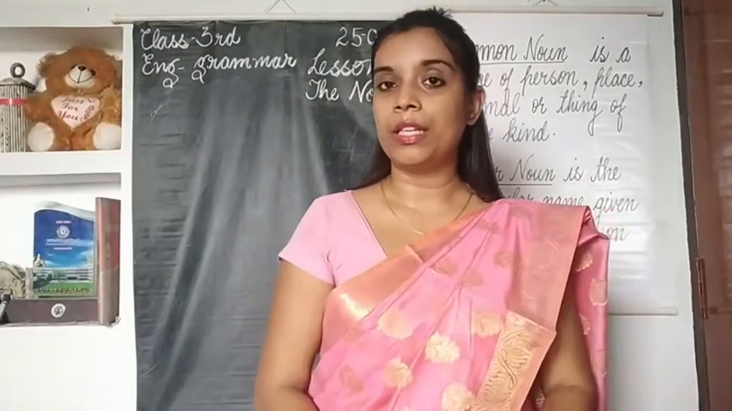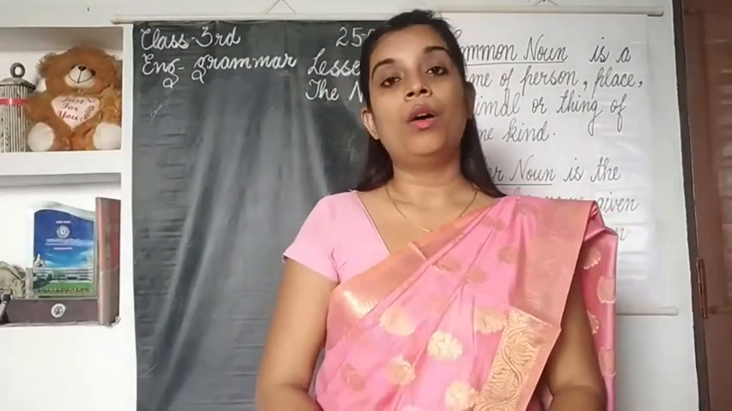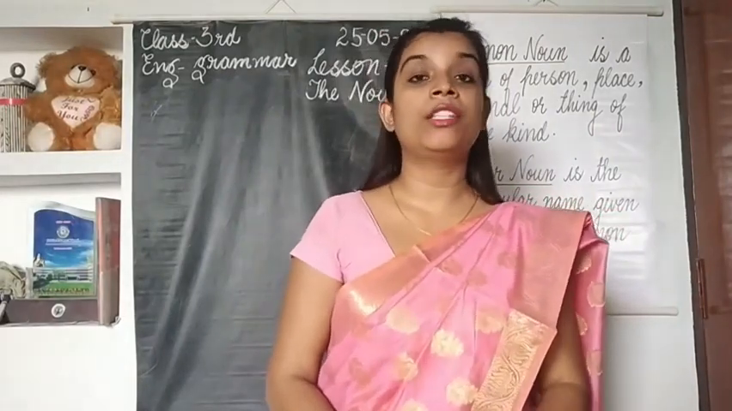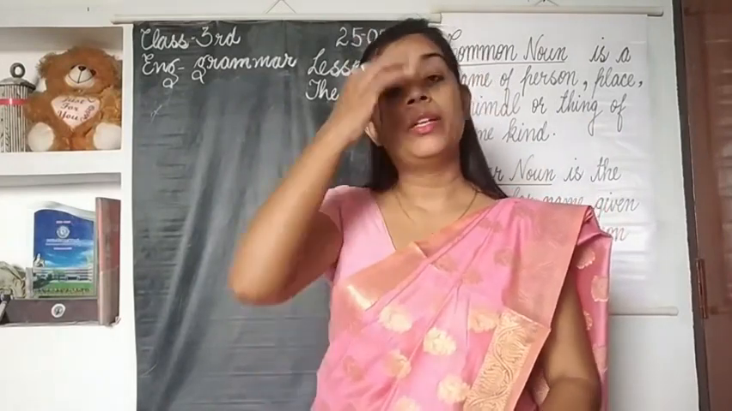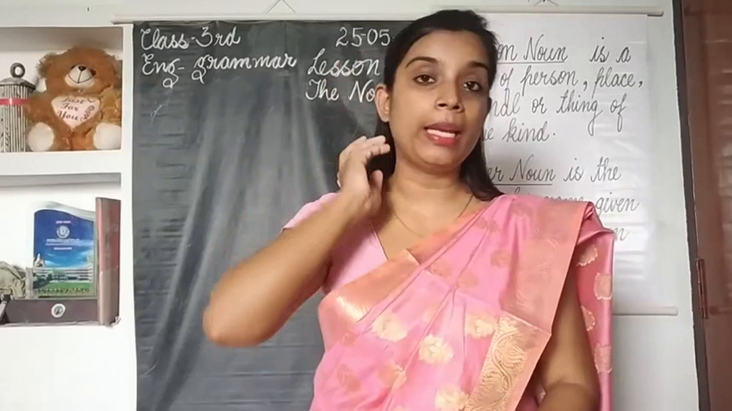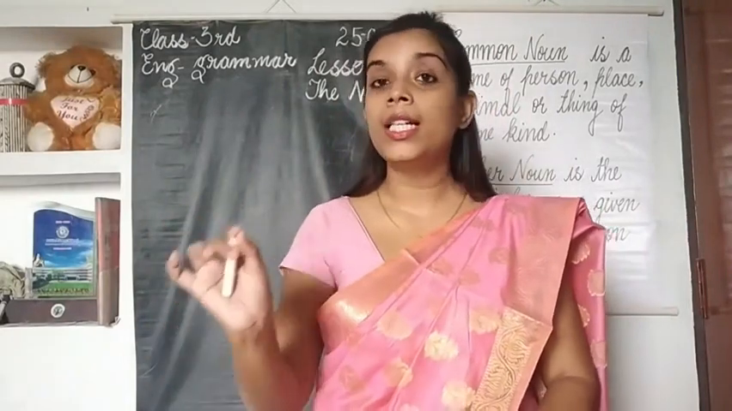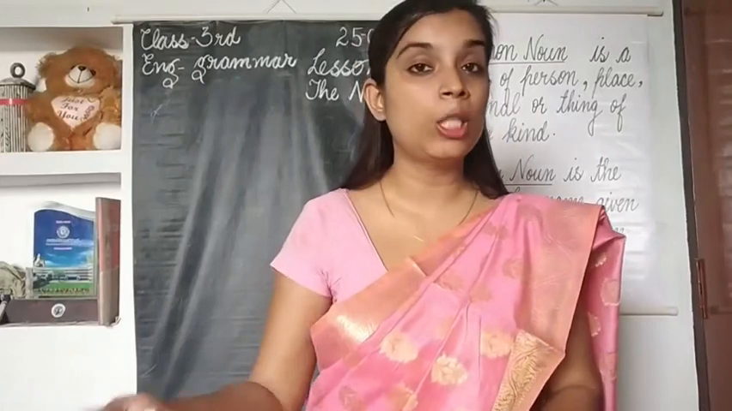Students, in my previous session, I started new lesson number 5, the noun. I gave you the definition of noun and I also explained what the different kinds of nouns are. So what is a noun? Noun is the name of a person, place, animal or thing. As I told you, each and everything in this world has got a name. Some names are general, some names are common and some names are special.